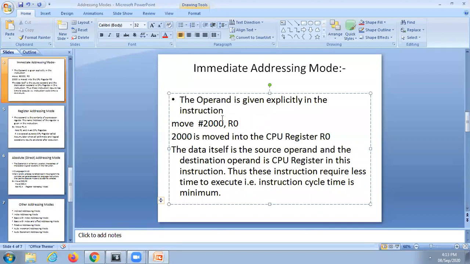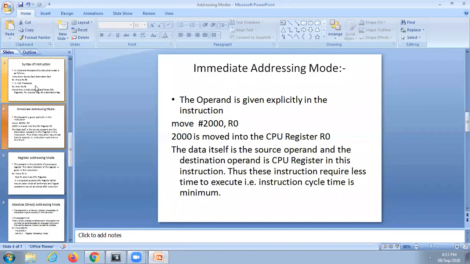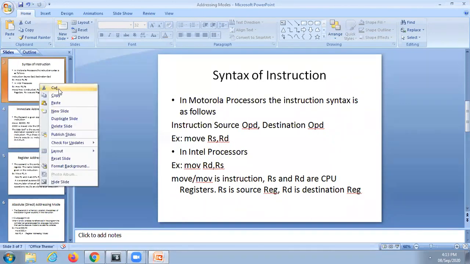I will discuss it later. All the immediate addressing mode instructions require less time to execute.